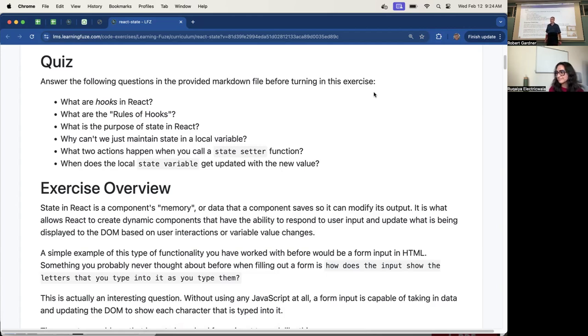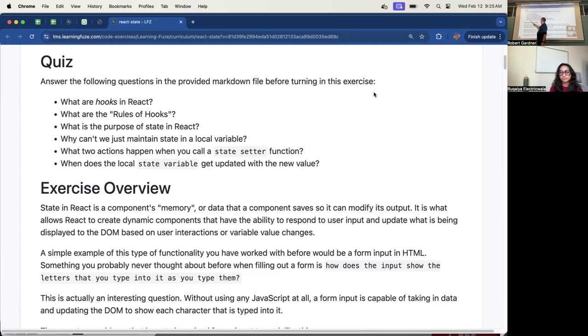In terms of the exercise we have here, what was the question? The two actions that happen when we call the state setter: update the state cache and trigger a re-render. Just get those, memorize those. Update the cache, trigger a re-render. Okay. All right.